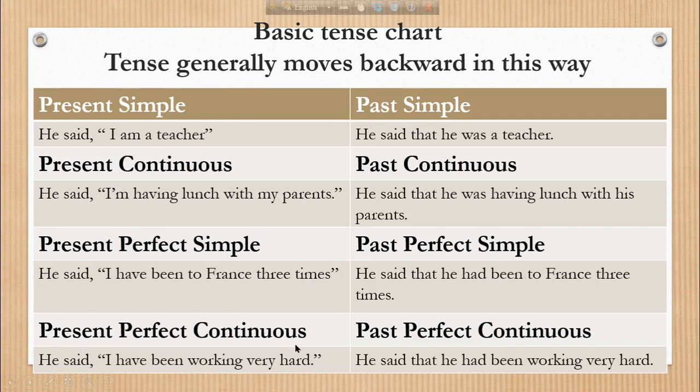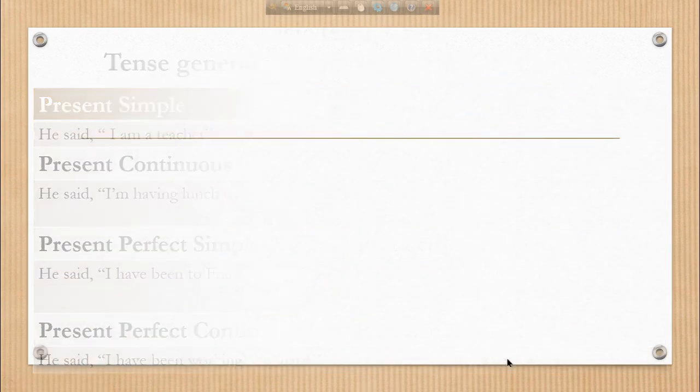Present perfect continuous changes into past perfect continuous. He said, "I have been working very hard." He said that he had been working very hard.